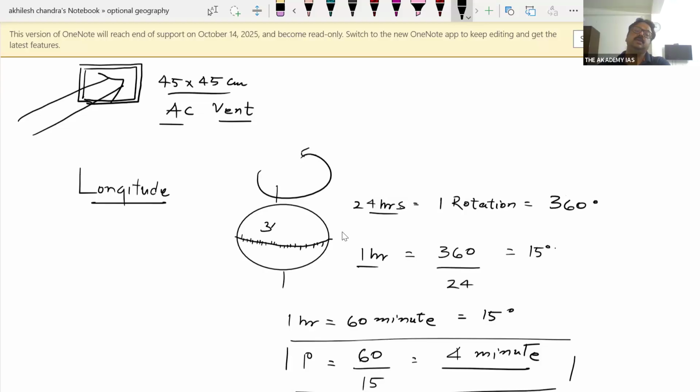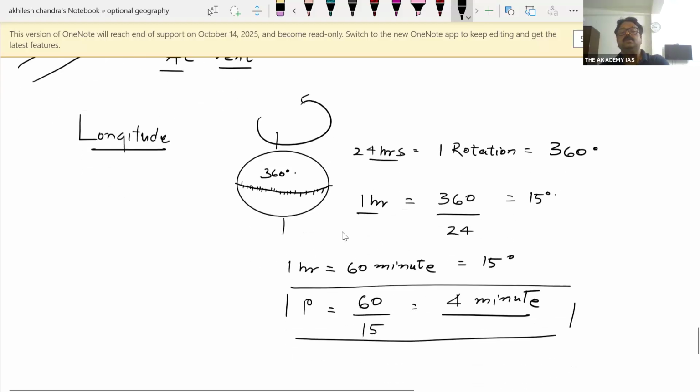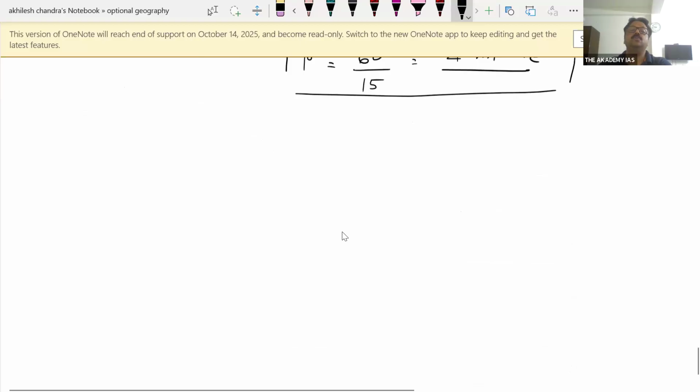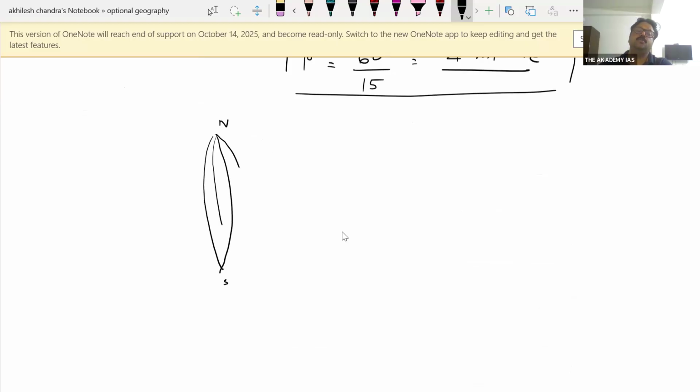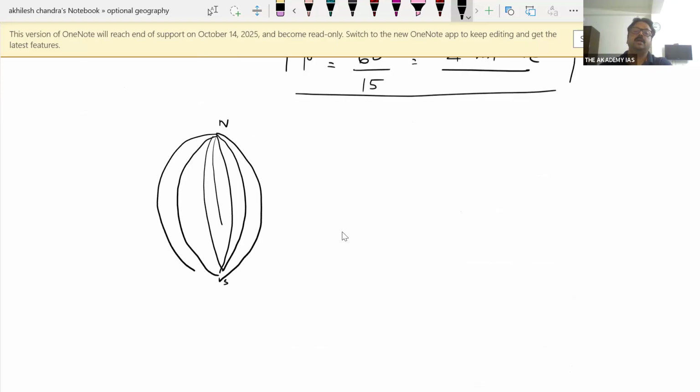360 equal parts, each degree. Then what happened? Lines were drawn from North Pole to South Pole, meeting each degree at the equator. And this is what we know as longitude.